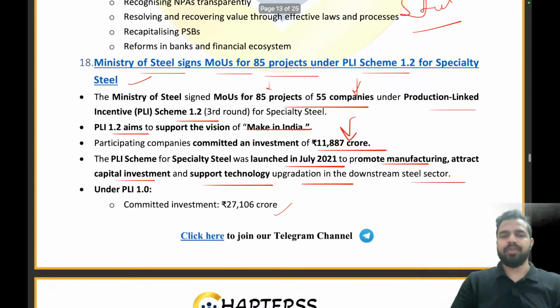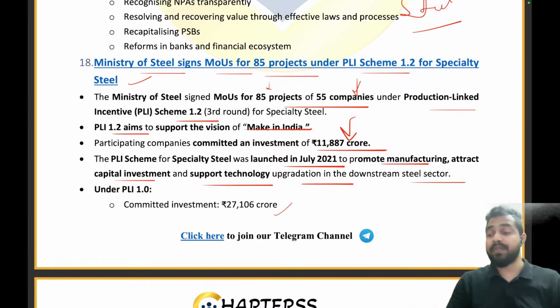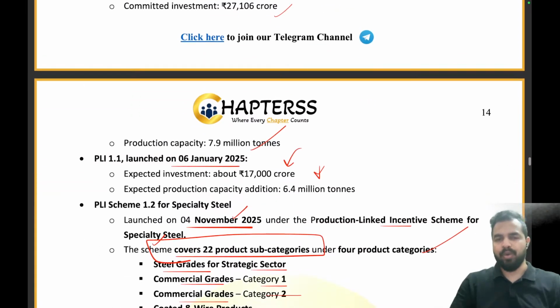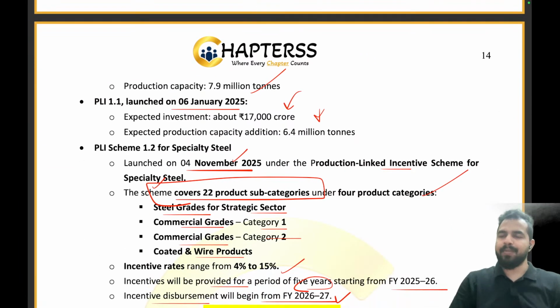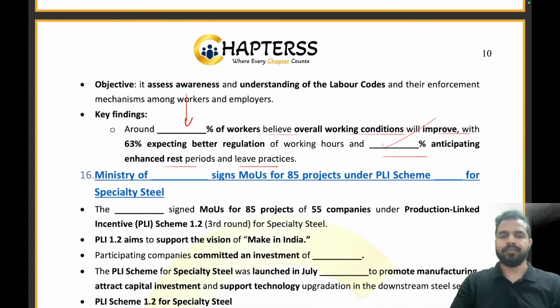So that's all from this news article. PLI 1.2 scheme, guys, will be attracting 11,887 crore of investments. We have seen PLI 1.0, 1.1 and 1.2. Clear? In November 2025, the PLI 1.2 was launched under the PLI scheme for specialty steel. So that's all we need to cover from examination point of view.